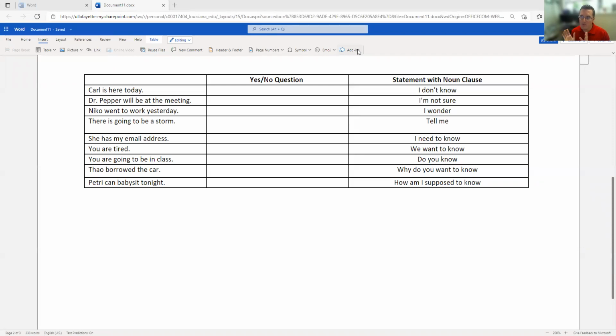Again, many students confuse noun clauses and questions because noun clauses often look like questions, but they are not questions.